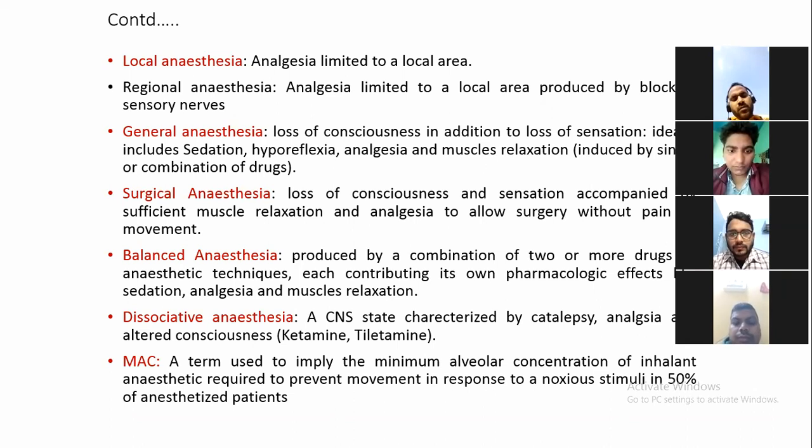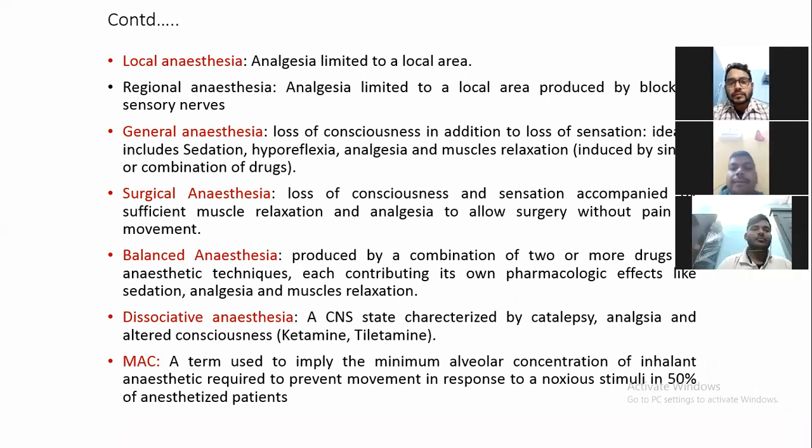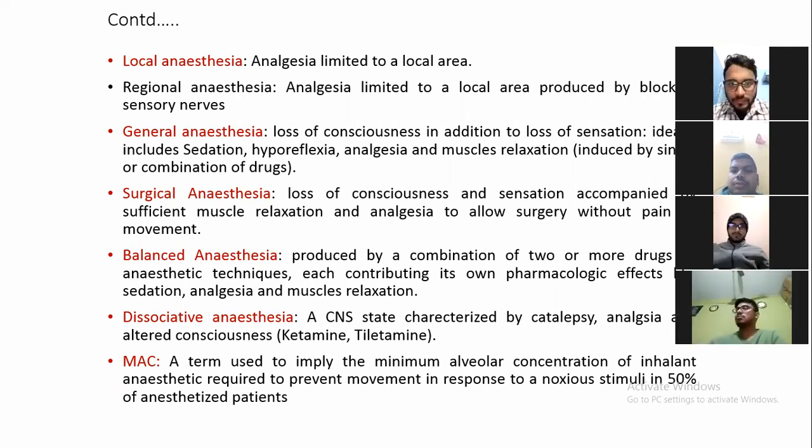These 3 components can be achieved by 2 or more drugs, which means you are going to have a multi-drug approach. Multi-drug approach means you combine 2 or more drugs, even 4 drugs may be used.